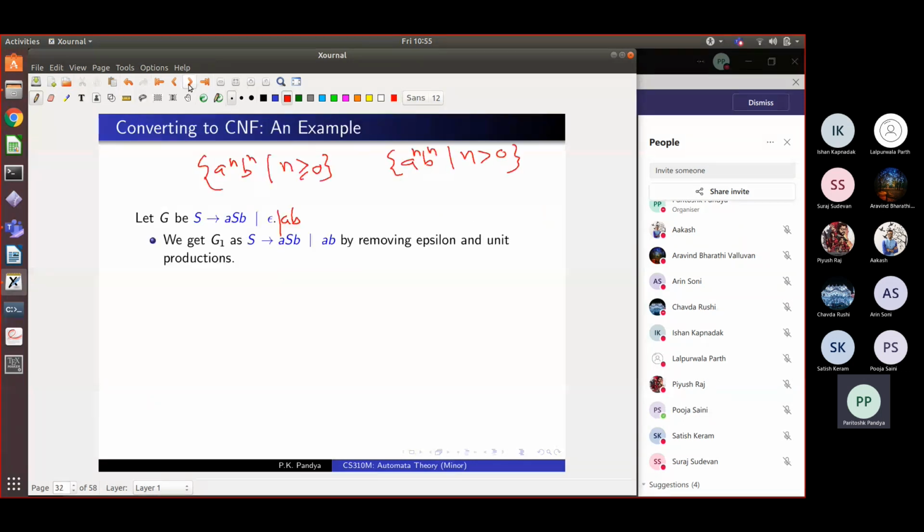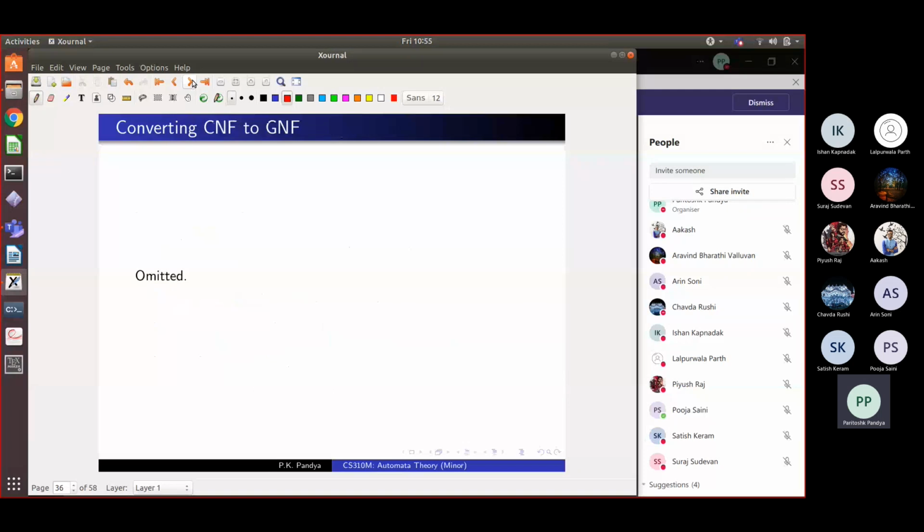Now it is also possible, the procedure is a little bit complicated. You can convert a grammar G prime in CNF into a language equivalent grammar G double prime in GNF. And we will not do this proof today. Probably we will never do this proof. If you have an interest, you can read this up in Cozen or in Hopcroft. They give different proofs. If there is time later in the course, we'll do it.